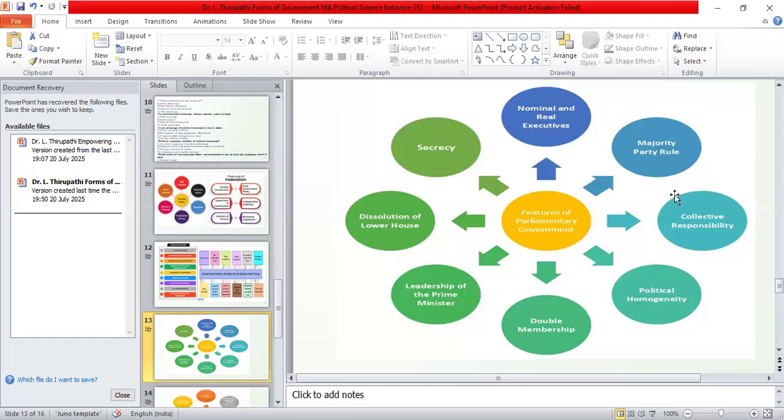Another one is the majority party rule. In a parliamentary form of government, the majority party will be invited by the president of the concerned country after general elections. The party which wins the majority of the seats will be invited to form the government. That is called the majority party rule. And the collective responsibility is very important, under Article 75 clause 3.